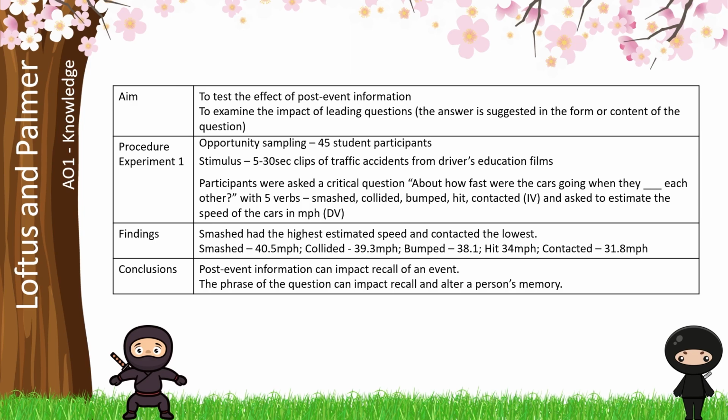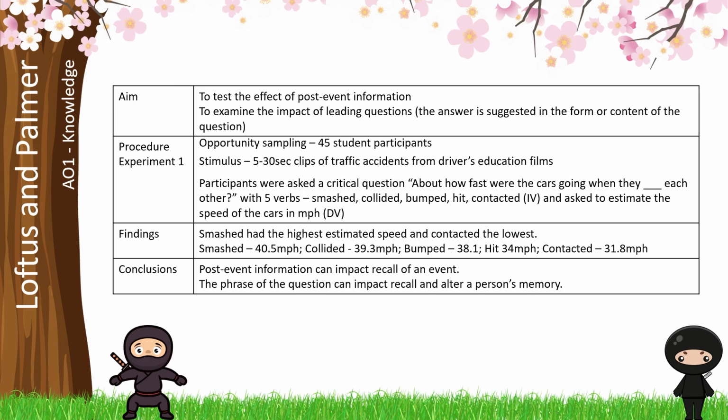The participants were asked one critical question. This was the only thing that changed, although there were other questions in there to prevent the participants from having demand characteristics. You want to try and identify as many of those 5 verbs as you can, with the dependent variable being the estimate of the car's speed in miles per hour.